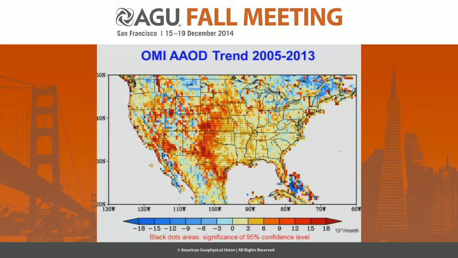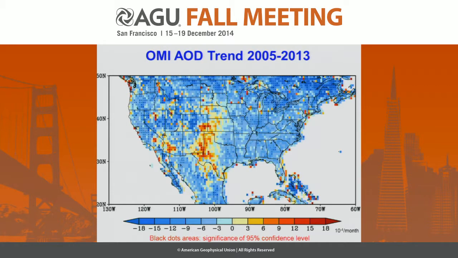this long-term trend? This figure shows the OMI AAOD trend from 2005 to 2013, where we can see a significant increase over Western United States, Central United States, and Eastern United States, almost everywhere. And the maximum increase is about 10 to 15% in these 9 years. And AAOD increased. How about AOD?